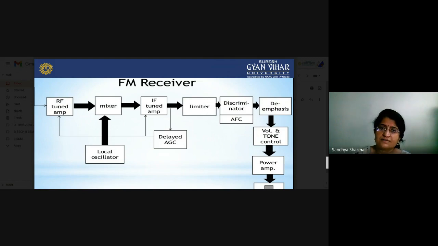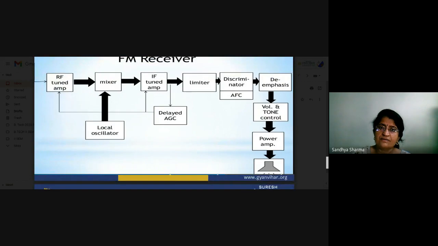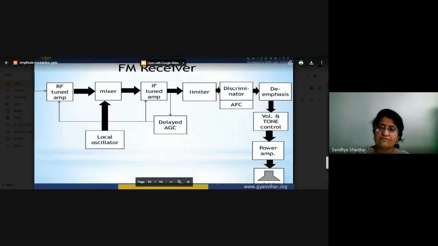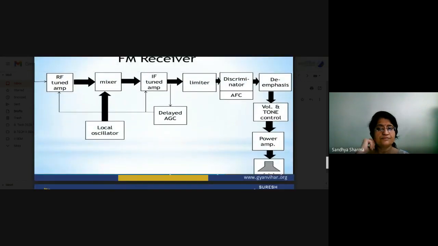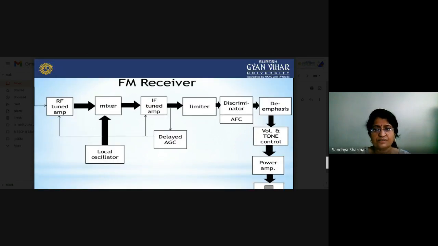By using this, we can work out the FM receiver, and now our signal will be fed to the speaker so that the signal can be converted. So this is the path. This is the basic FM receiver system based on the super heterodyne receiver system, and how we can generate our signals.